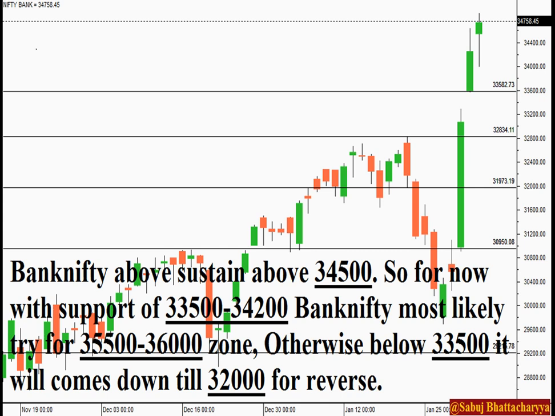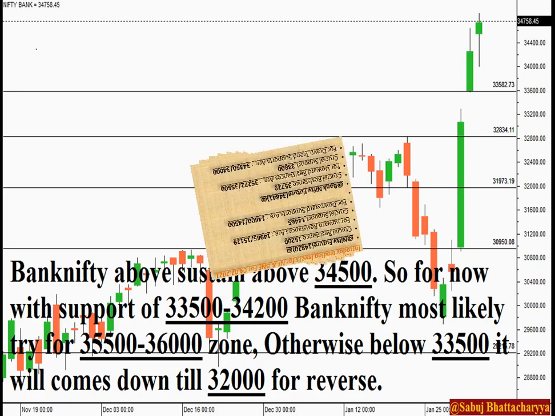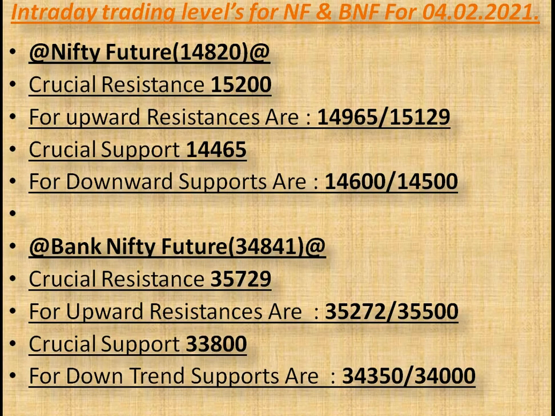As per my exploration, there are some intraday trading opportunities for index futures. For Nifty future, there is a crucial resistance at 15,200. To achieve this resistance, there are two more resistances, that's 14,965 and 15,129. Same as there is a crucial support for Nifty future also, that's 14,465. To achieve this support, there are two reversal supports, that's 14,600 and 14,500.